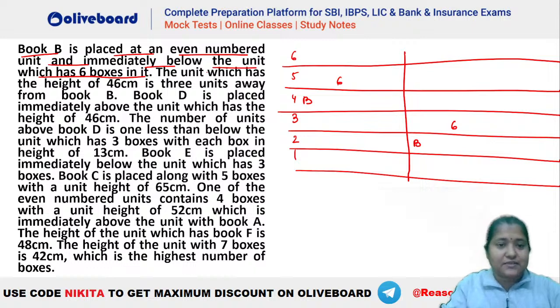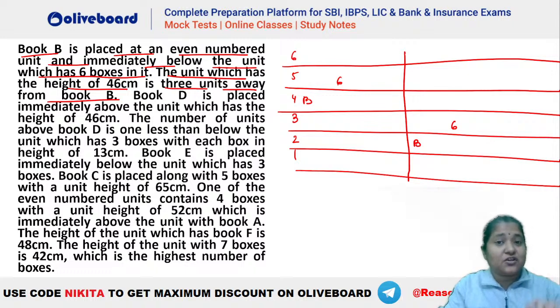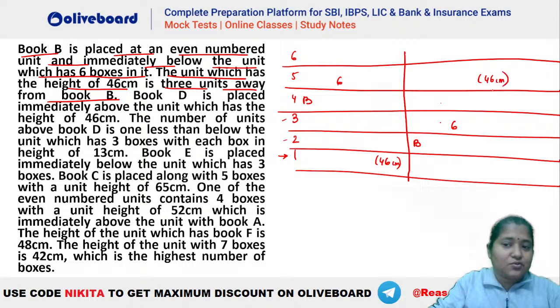Now the unit which has the height of 46 centimeter is 3 units away from book B. In the first case, 1 unit away is immediately next, 2 units away will be at a gap of 1, so 3 units away will be at a gap of 2. So 1 unit away, 2 units away, 3 units away will be here. This is the unit which has a height of 46 centimeter. We do not know how many boxes are there; we will check that later. Similarly, in this case, you can see 1, 2, 3. This will be the one with the 46 centimeter unit.